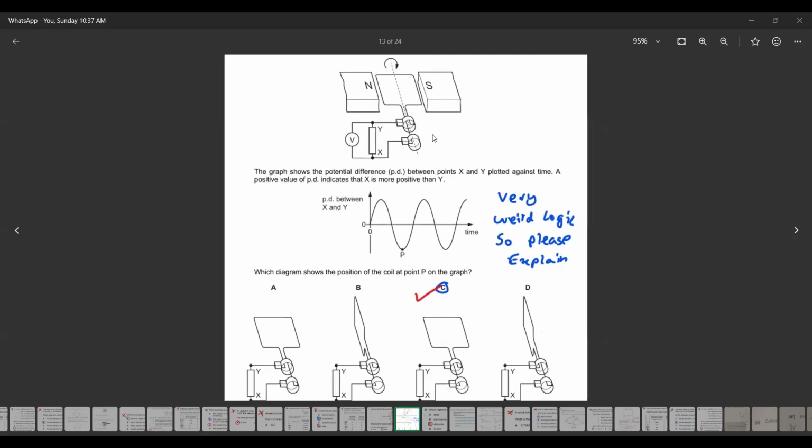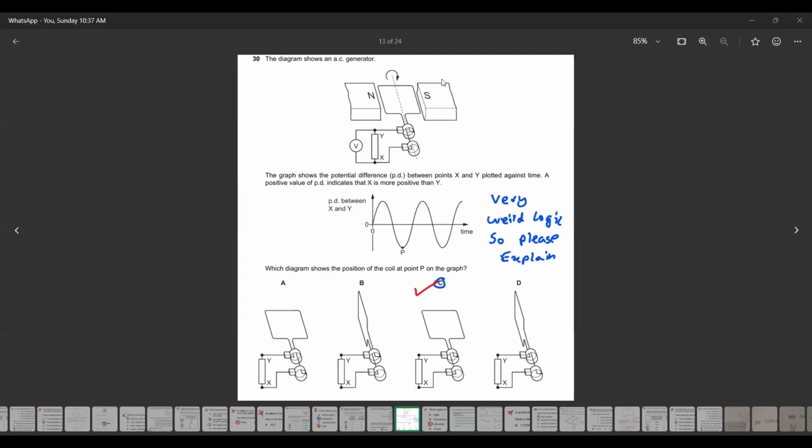The next, the first thing you identify: what kind of device is this? What is this? An AC generator? How do you identify it's an AC generator? Because slip rings are there. If it was a DC motor, then there would be split rings. When the coil is horizontal, we have the maximum induced EMF. When the coil is vertical, the induced EMF is minimum.